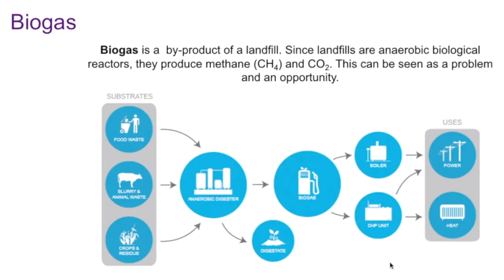All this degradation will have as a final product biogas, which is composed of methane and CO2, and a digestate. This digestate can be used as fertilizer when it's stabilized. The biogas that is produced can be converted to electricity or can be used to produce heat.